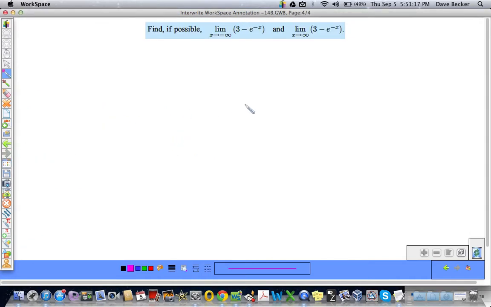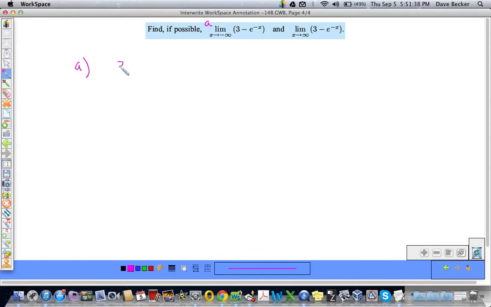Almost done. Find, if possible, the limit as x approaches -infinity of 3 minus e to the negative x, and also as it approaches infinity, the same function here. So let's think about this. I'm going to call this one A real quick.